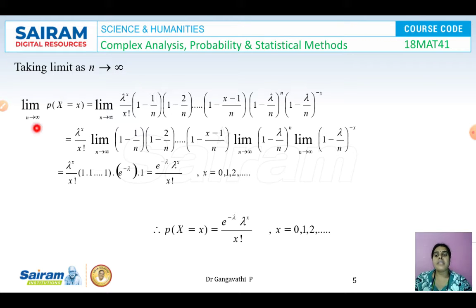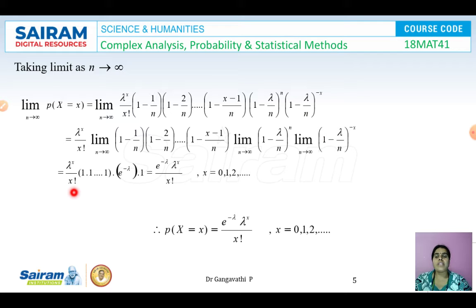If I take the limit on both the sides as n tending to infinity, p of x is equal to lambda power x by x factorial and all these terms, and in all these terms n is in the denominator. As n tending to infinity, the entire quantity becomes 0. This quantity, this, here, and here, everything becomes 0. So lambda power x by x factorial, limit of these terms, limit of this term, and limit of this term.